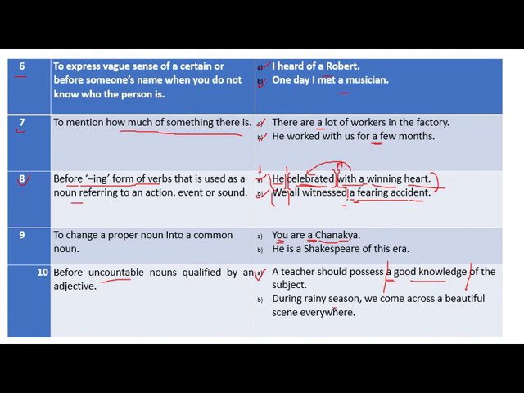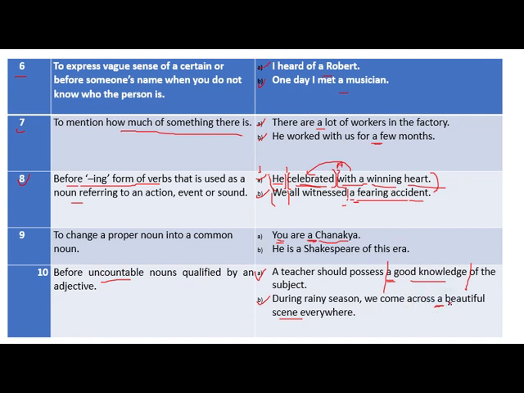Then sentence number B. During rainy season, we come across a beautiful scene everywhere. Now, beautiful scene is uncountable, and we come across a beautiful scene everywhere, which is not countable, and therefore we have used the article a.